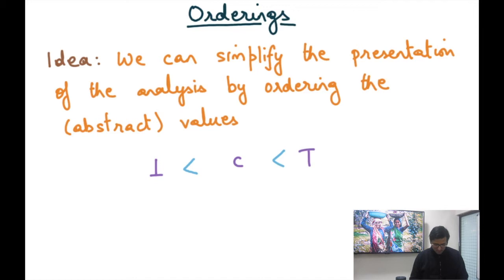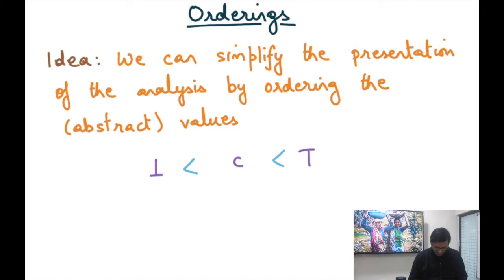And let's just use a less than operator, which is going to order it, and say, let's just assume that bottom is less than C for any C, and then that C is less than top. Right? And this is just an arbitrary operator that I've created now. And I'm going to use this operator, the less than operator, to basically be able to reason about the convergence properties of my algorithm.